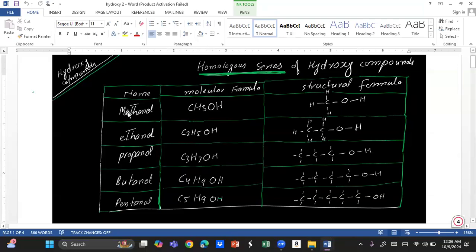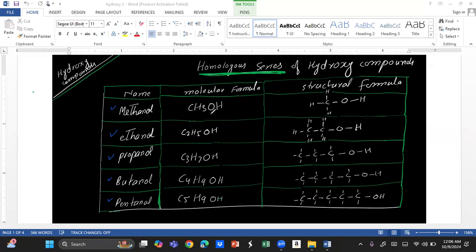You must know the first member is methanol, and the second member is ethanol, then propanol, butanol, and pentanol. Pentanol is the fifth member. The molecular formula of methanol is CH3OH.